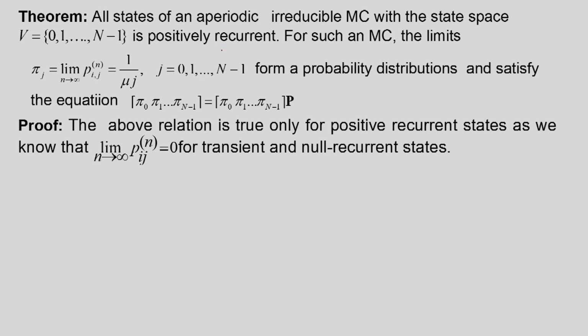That is, if there is communication between all the states and the state space is finite, then it will always be positively recurrent.